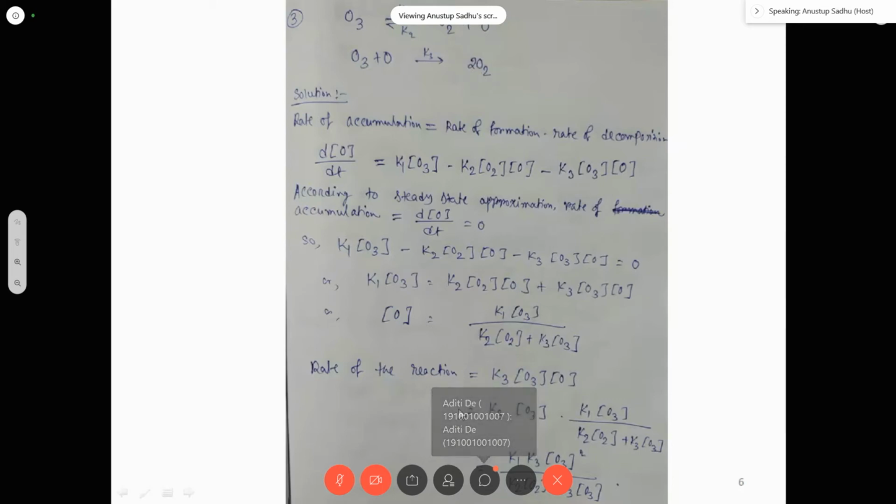So rate of the reaction is equal to the rate of the last step, K3 into O3 into O. Now I have already calculated the concentration of O, and this is the overall rate of the reaction. So in this way you can easily determine the rate of any complex reaction by using steady state.